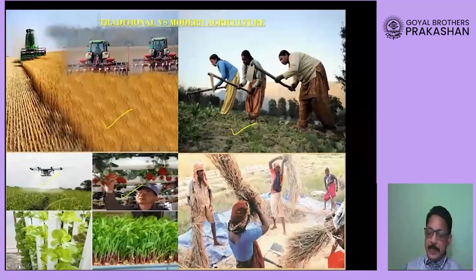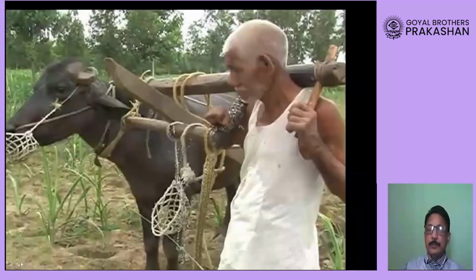Now traditional and the modern we have already seen. Let us now go to this picture. Now what do you see? Okay, now when a farmer is going to grow the crops, dear student, with the instrument that you see here and the condition that you see here, you will definitely say this is traditional one.